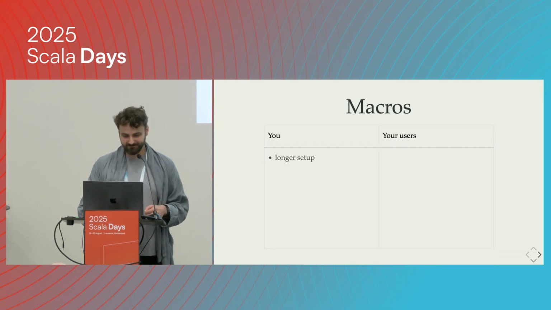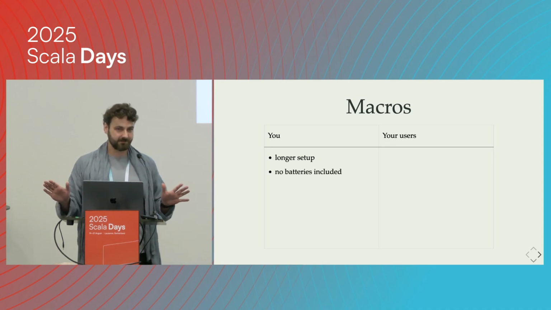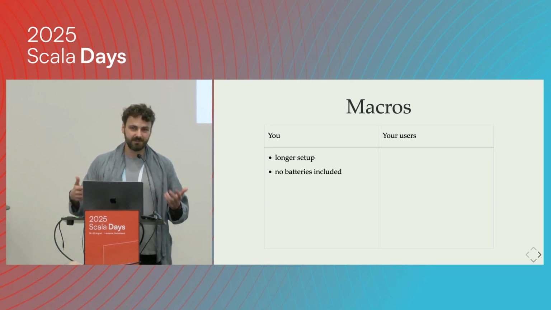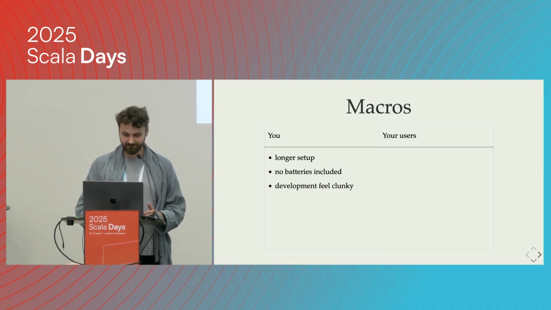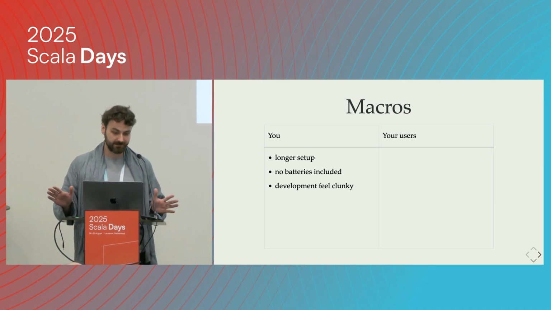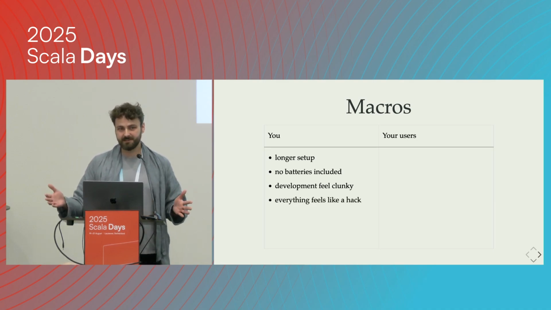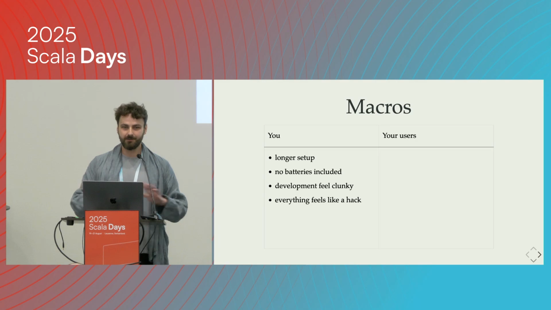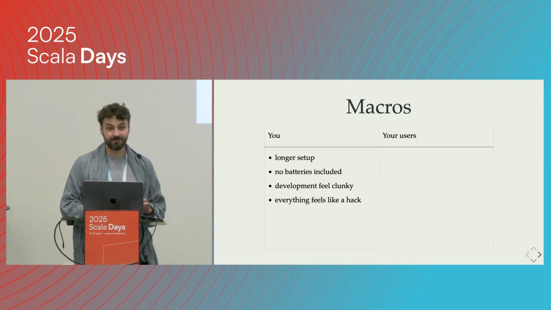With macros, on the other hand, it's much harder to start, not gonna lie. There are no batteries included, so you have to figure out everything yourself. So you might feel that it isn't worth it for quite a while before you get to the point where you feel some return. Development feels clunky because you're basically working on the raw ASTs. It's doable. Some people like it, most people hate it. And because of that, everything feels like a hack. So you feel that it's so unprincipled, that it's incorrect by design, that you should never touch it, you should kill it with fire. That's the general sentiment of everyone who touched macros and had to deliver something with it.